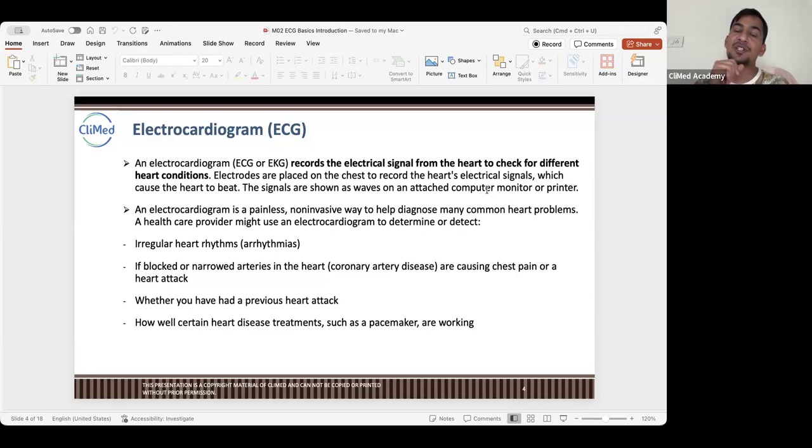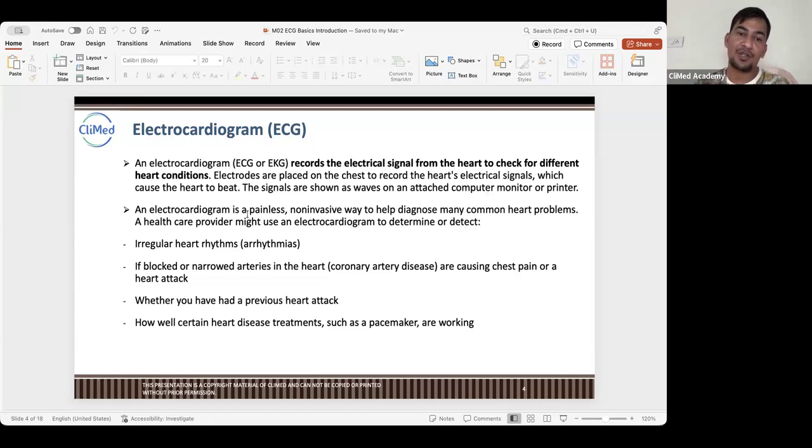That's how it captures the electricity, the impulses or the voltages from your heart, and it gets into the ECG machine and converts them into the waveform, and that waveform goes to the print, and that's how you look into it.